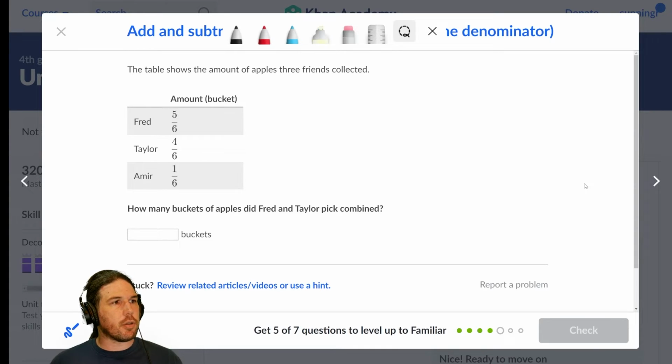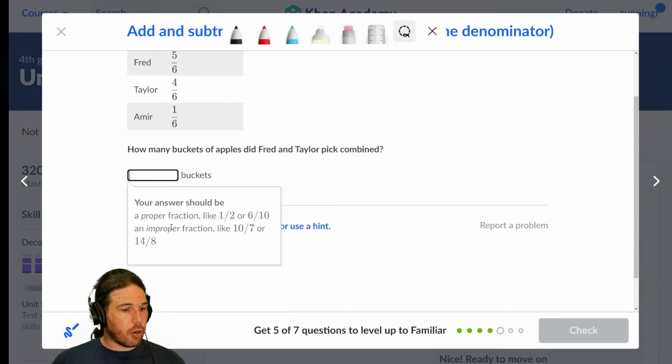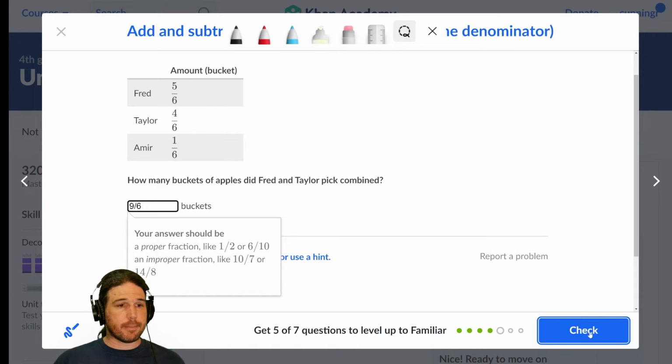The table shows the amount of apples 3 friends collected. How many buckets did Fred and Taylor pick combined? Again, that word combined means add them up. Fred picked 5 buckets. Taylor picked 6 buckets, but it's not actually 6 buckets, right? It's 5/6 of a bucket. I just hate saying that word sixths. So 5 plus 4, there's a total of 9/6 of a bucket.